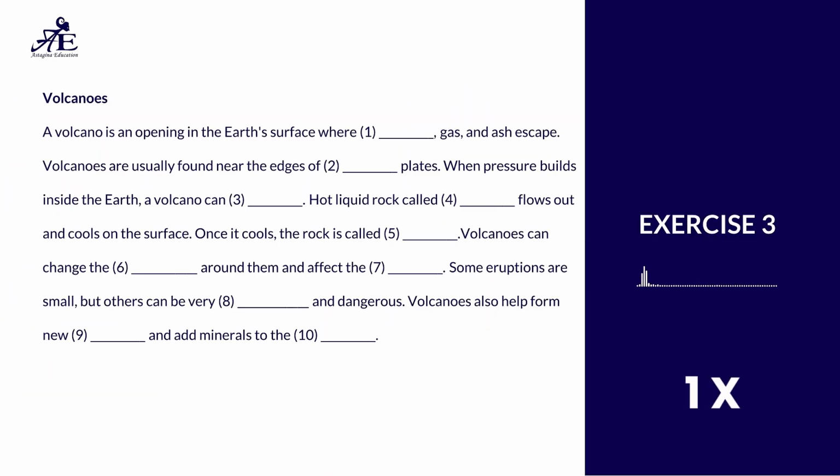A volcano is an opening in the Earth's surface where magma, gas, and ash escape. Volcanoes are usually found near the edges of tectonic plates. When pressure builds inside the Earth, a volcano can erupt. Hot liquid rock called magma flows out and cools on the surface. Once it cools, the rock is called lava.